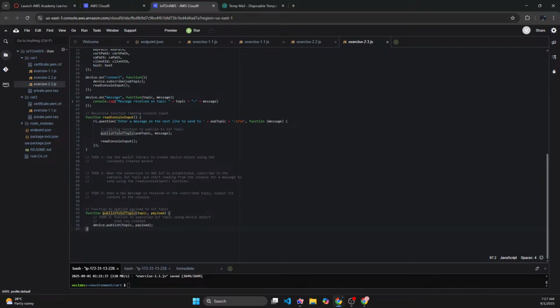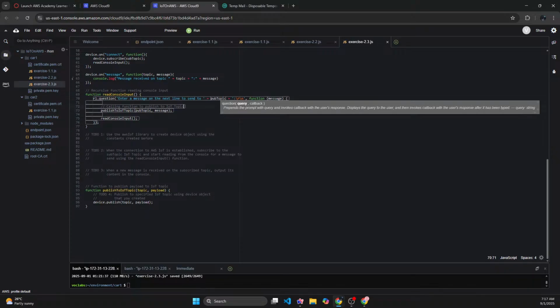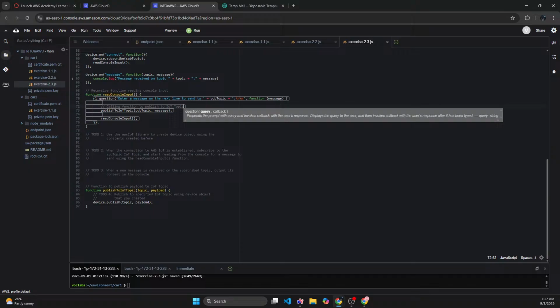Topic and payload. So pop topic, message. That should be it. Pop topic, payload. Topic payload. Device publish. So when publish ID is called, I will have topic and payload, which I will get from here. Enter a message on the next line to send to publish topic. This will be the topic that I will get.